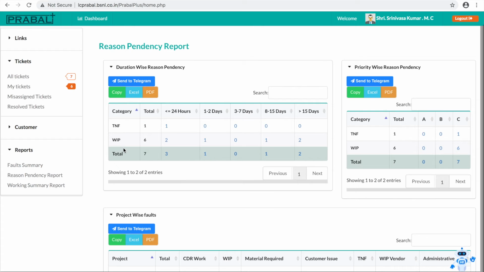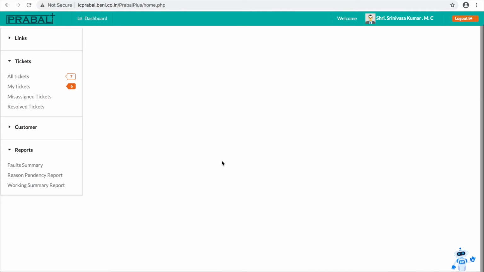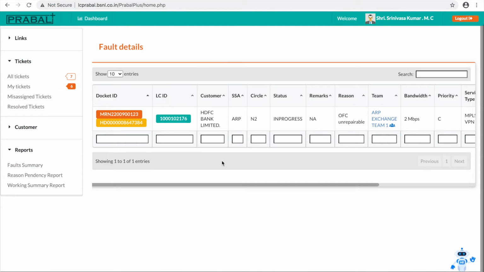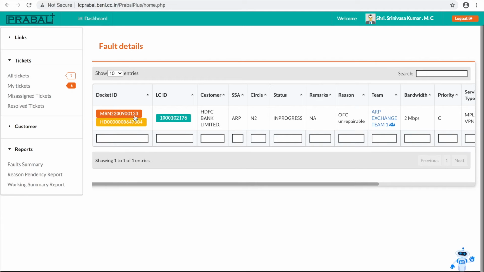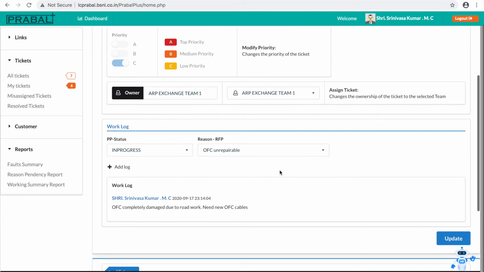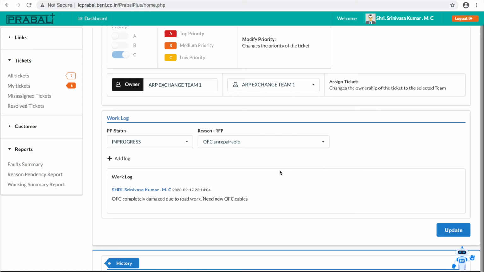see, earlier the work in progress was 7. Now if you see, there is one reason, TNF, technically not feasible, one case is there. If you open, you can see the link. See, this is the link we have updated just now. So OFC completely damaged due to road work. Now you have resolved the problem.